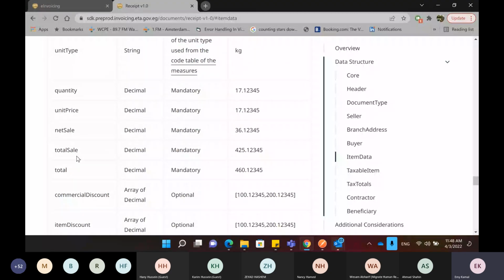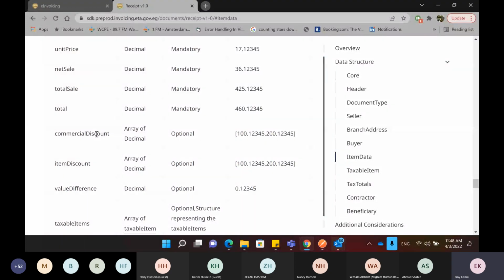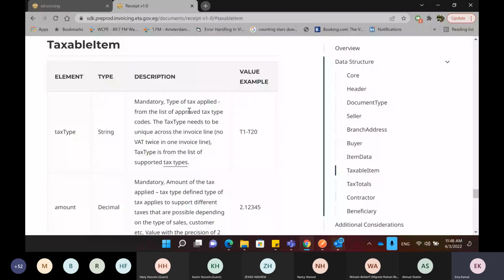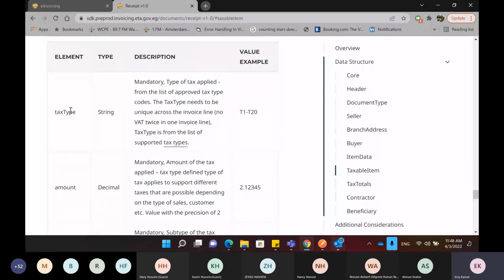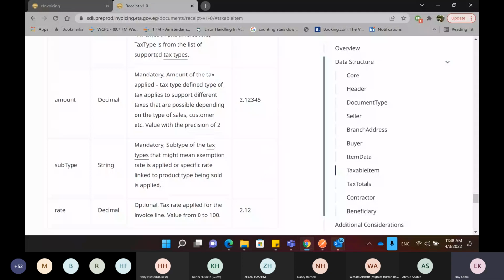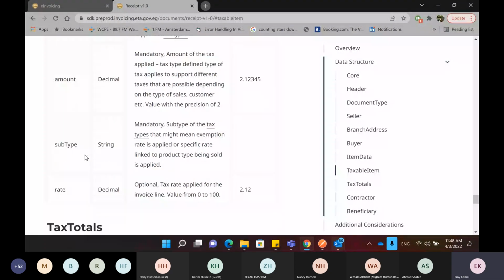If we have any, an item discount is optional, and the value difference, and taxable items. For the taxable items, it's an array of taxable items. So if we navigate to that, we just need to specify what is the tax type that we have, and the amount and the subtype of the tax type and the rate. So this is the information that needs to be included for each item that we are adding to the receipt.